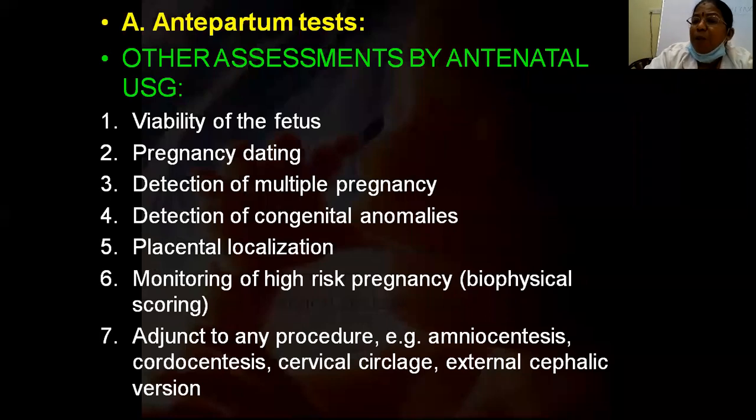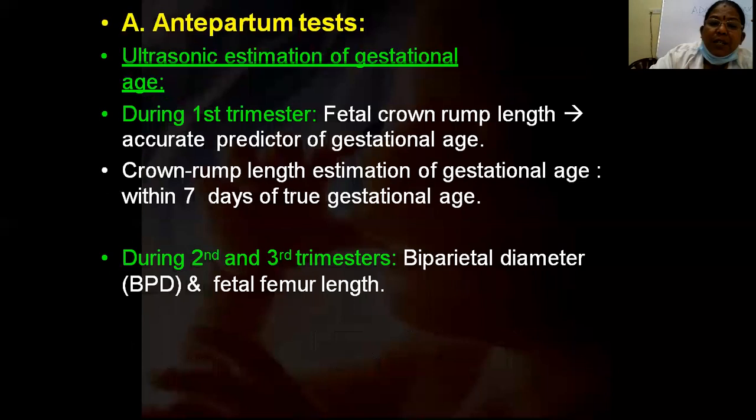In any pregnancy complication, any obstetric or medical complication, we can repeat the ultrasound, or do adjunctive procedures along with it. So ultrasound is very important, one of the best biophysical markers. We can do amniocentesis, which I will discuss in biochemical, chorionic villus biopsy, chordocentesis, and external cephalic version, which we have seen in breech presentation.